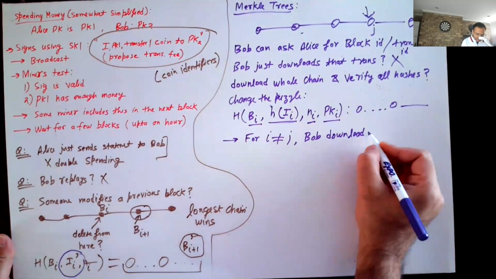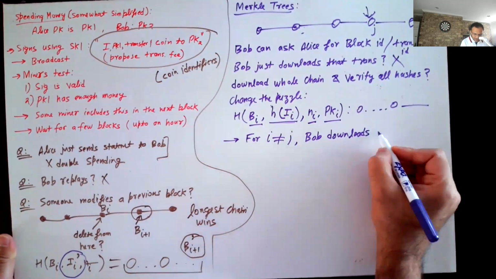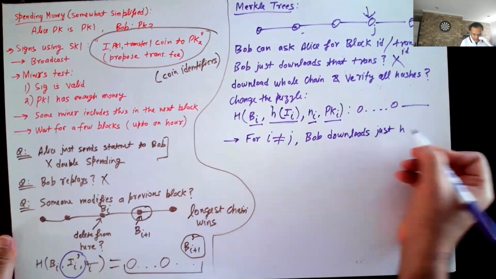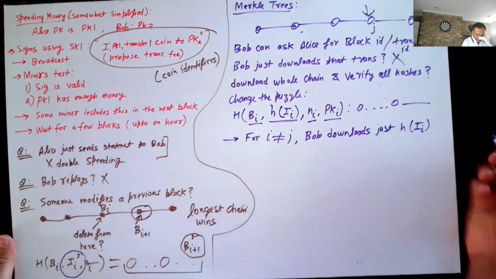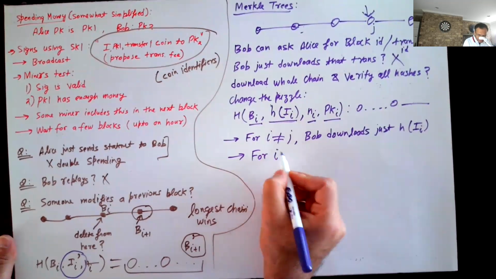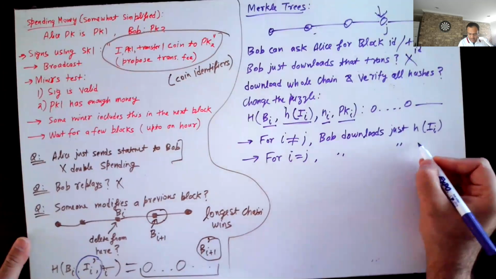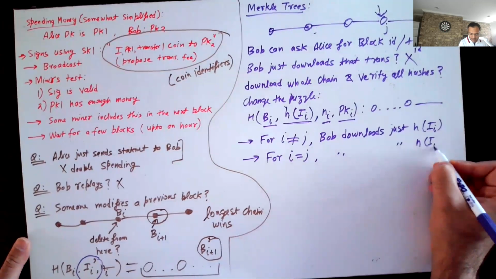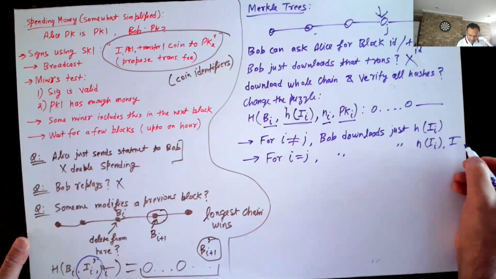Bob downloads just the hash of all the transactions. And for i equals j, Bob downloads the hash, of course, as well as the whole list of transactions.